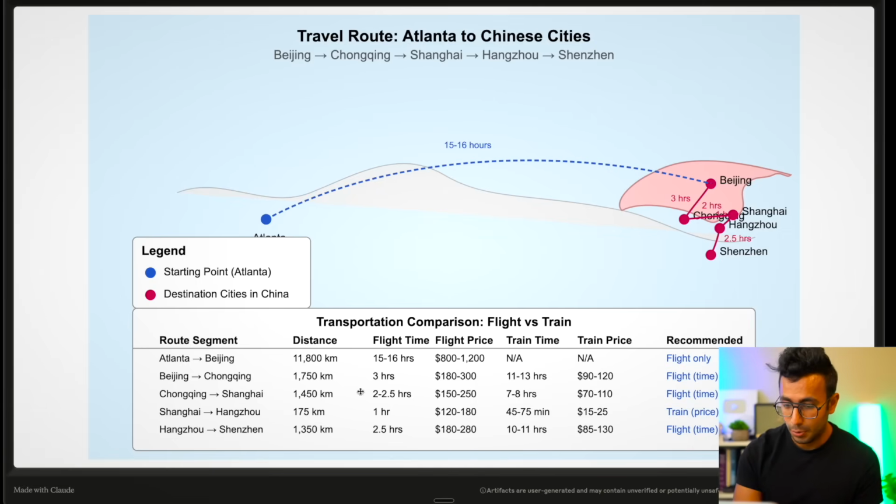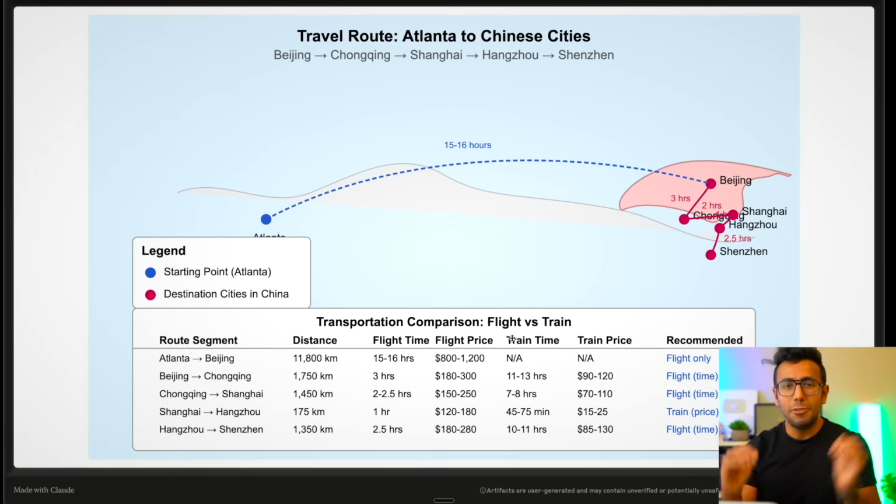But Shanghai to Hangzhou is pretty close, so I should take a train. So you figured it out, right? If I had to use any trip planning app, it would be so difficult, and this made it easier.